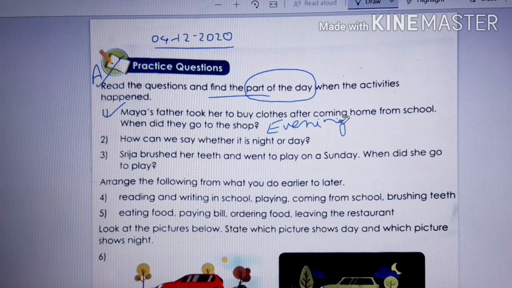Second question, how can we say whether it is night or day? You can say when there are stars in the sky, it is night, isn't it? So you can write your own answer.